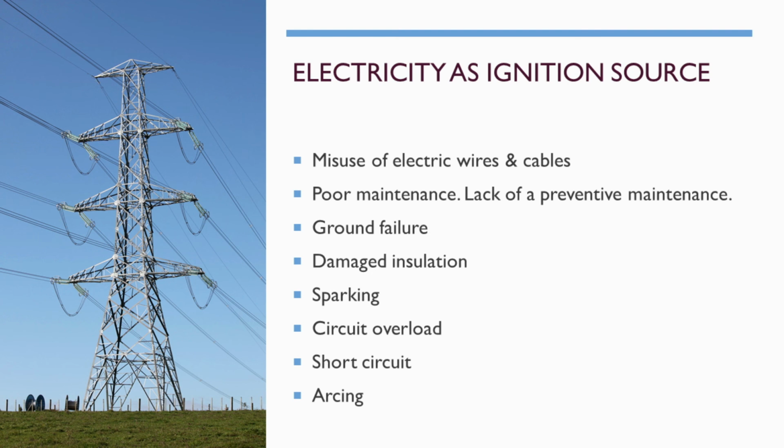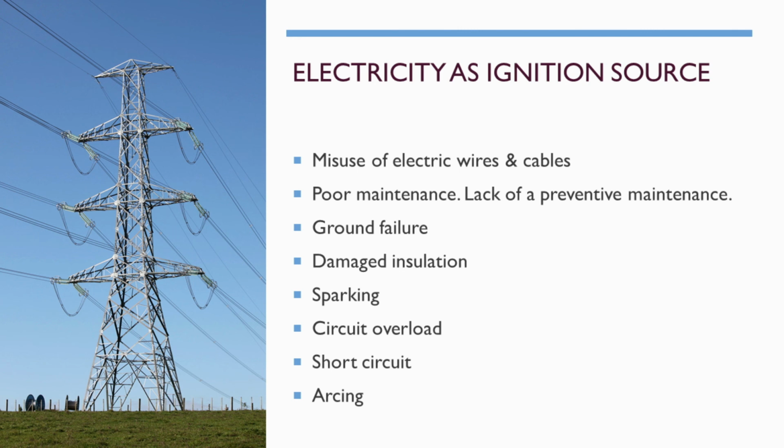All of the machines need to undergo a PM, that is preventive maintenance, periodically as defined by the machine manufacturer or supplier, and failing to do so will make the machine or wire to malfunction. Next is ground failure, damaged insulation, sparking, circuit overloading, short circuit, and arcing. So these are all the ignition sources related to electricity.